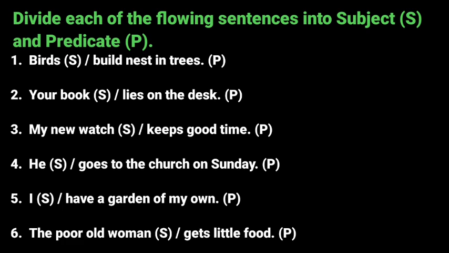Come to the next one. Your book lies on the desk. In this sentence, we are talking about your book. So your book will be subject and lies on the desk will be a predicate. Answering the question, what lies on the desk? The answer will be your book. So here your book is a subject and lies on the desk will be our predicate.